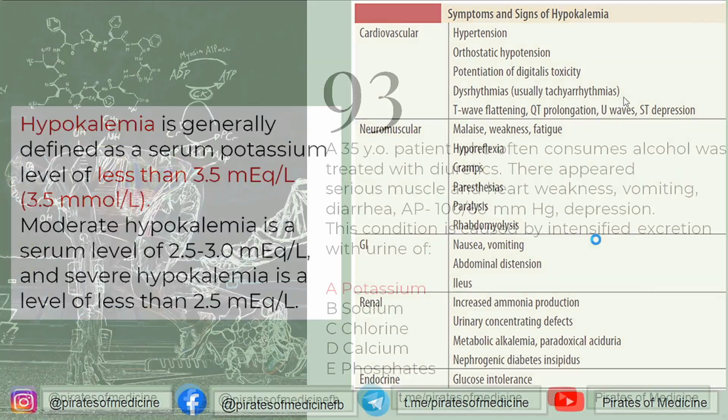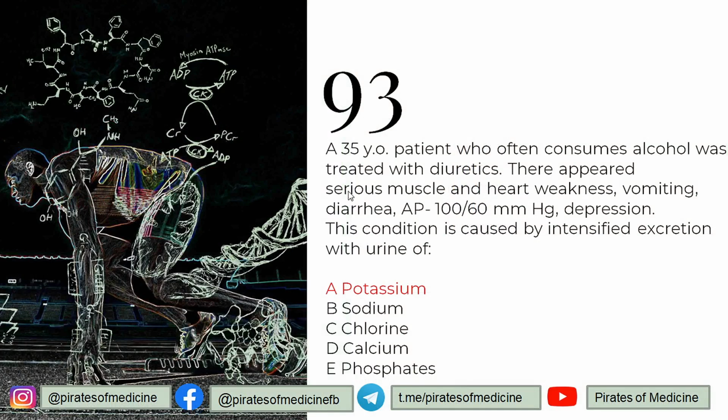So, in the background of diuretic treatment and all these symptoms, muscle and heart weakness, vomiting, diarrhea, and lower arterial pressure, depression, this is caused by intensification of excretion with urine of potassium ions.